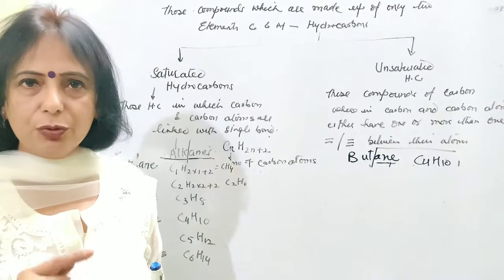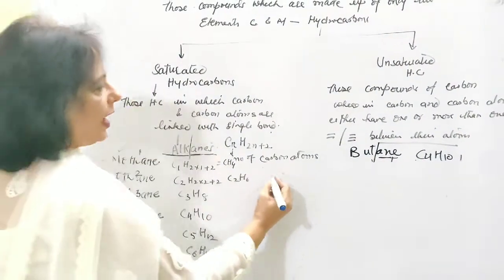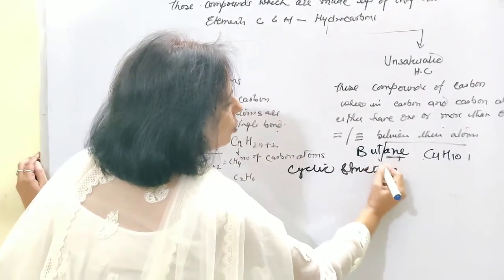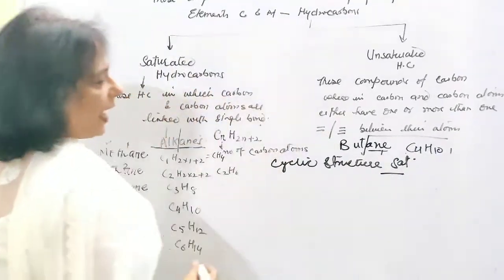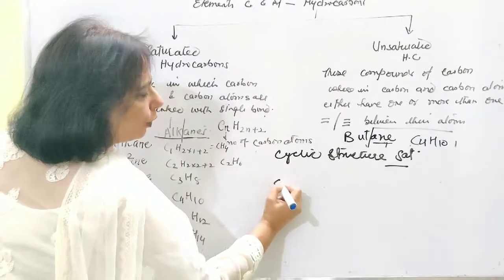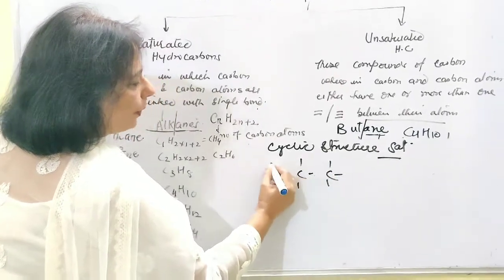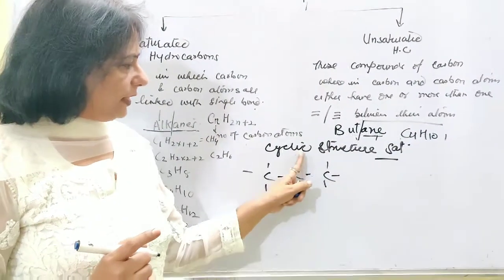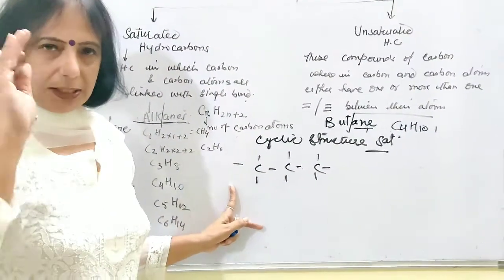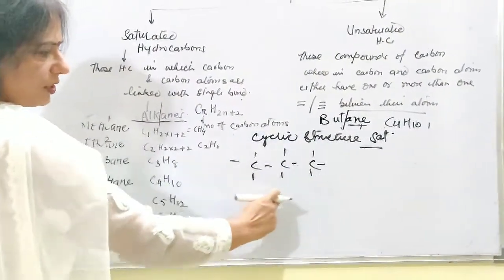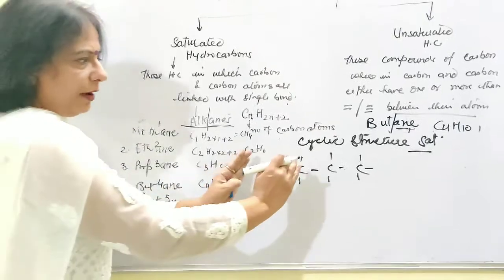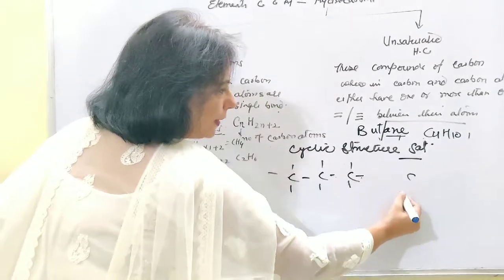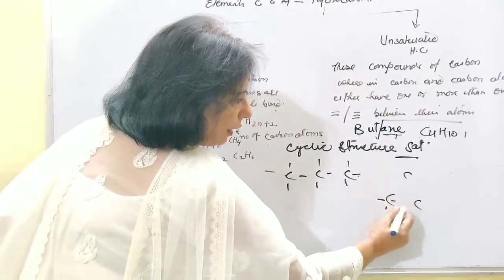Now let me take you to the cyclic structure. Let's say we are having a cyclic structure, and that's a saturated one. Let's go first of all for a straight chain structure for propane. Now, if I have written these lines, it is understood that hydrogen is written all around. Just keep this in your mind. This is your straight chain structure for propane. If I have to close it, that means this carbon, which was the terminal, has to develop a bond. Let me bend this one.